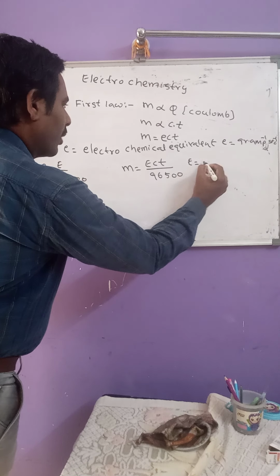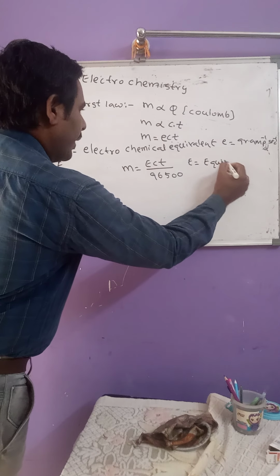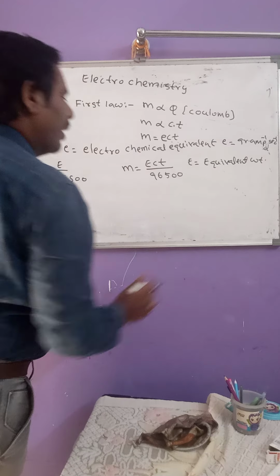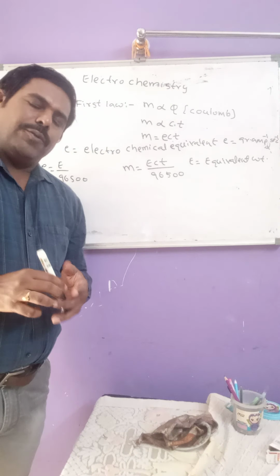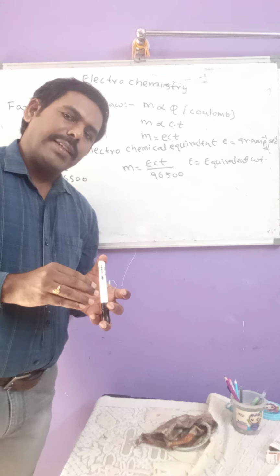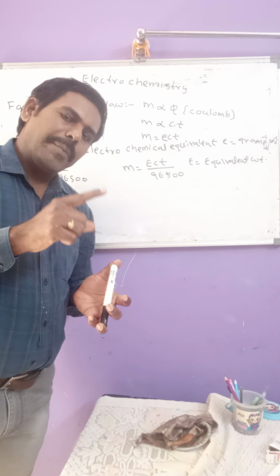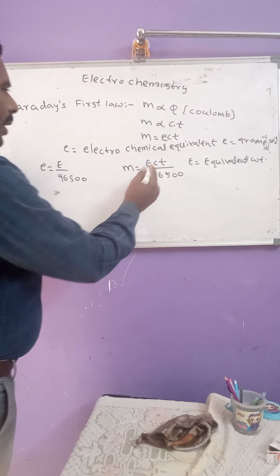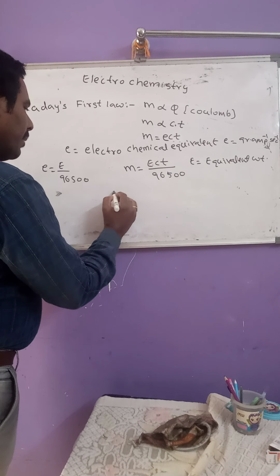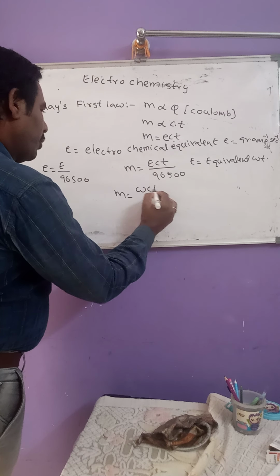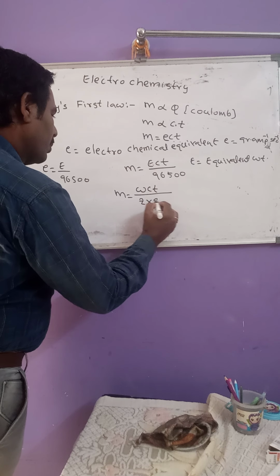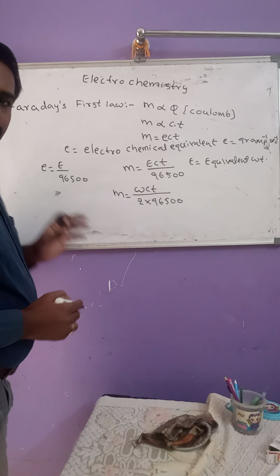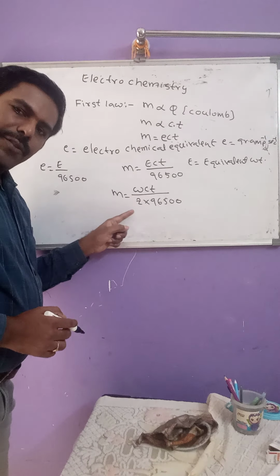Capital E is known as equivalent weight. And we know that equivalent weight can be written as atomic weight divided by valency. Now by replacing it with that formula, small m equals W C T by Z into 96,500, where W is atomic weight and Z is valency.